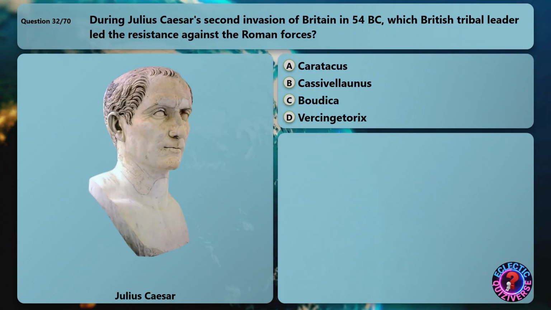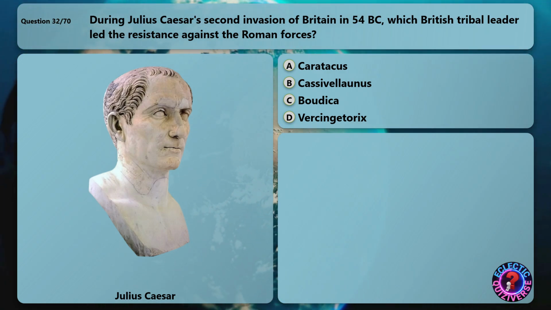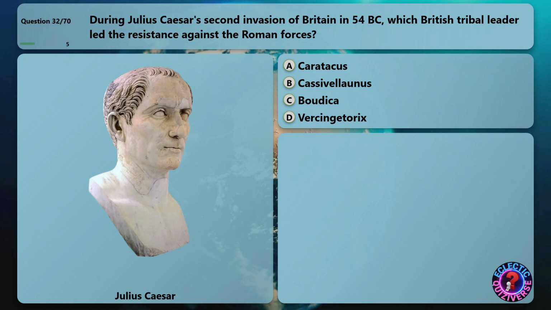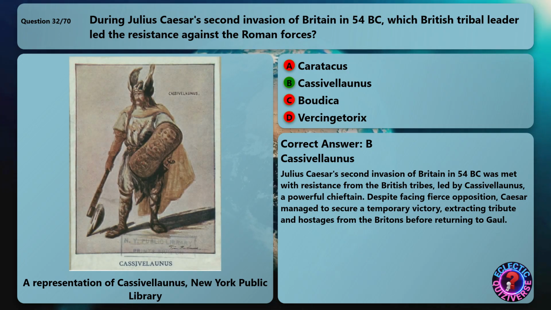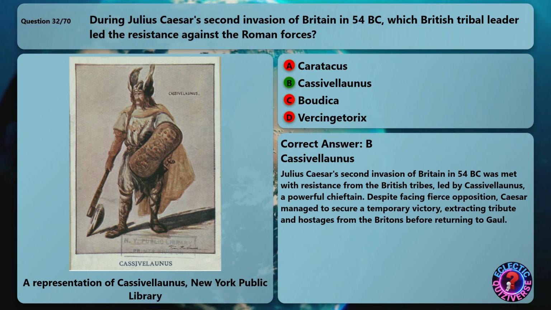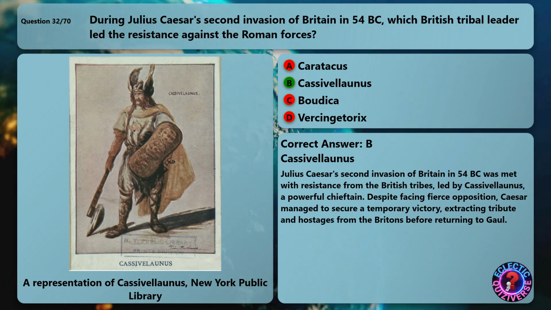During Julius Caesar's second invasion of Britain in 54 BC, which British tribal leader led the resistance against the Roman forces? The correct answer is Cassivellaunus. Julius Caesar's second invasion of Britain in 54 BC was met with resistance from the British tribes, led by Cassivellaunus, a powerful chieftain. Despite facing fierce opposition, Caesar managed to secure a temporary victory, extracting tribute and hostages from the Britons before returning to Gaul.